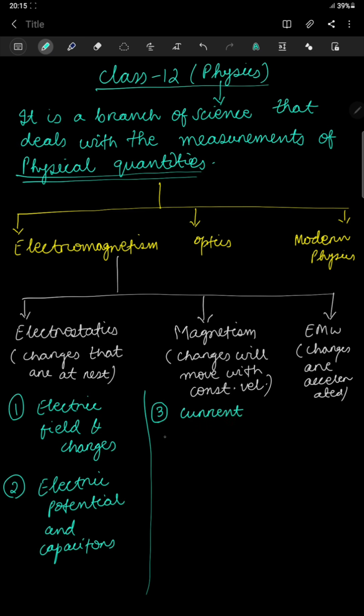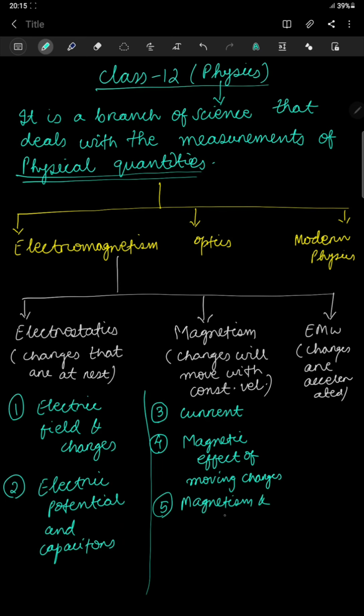Okay, then the fourth chapter is your magnetic effect of moving charges. Okay, then chapter number 5 will be your magnetism and matter.